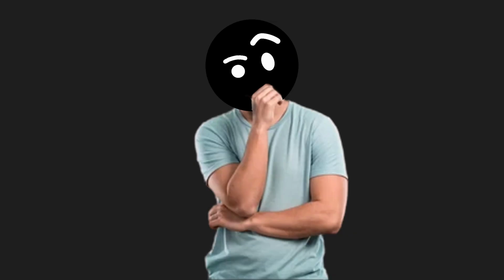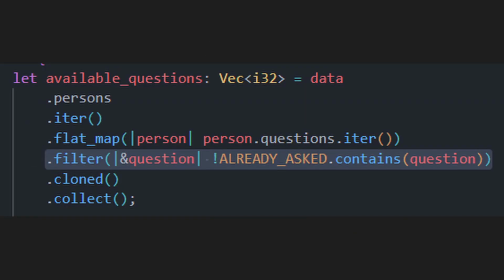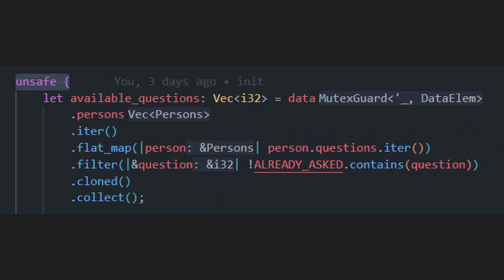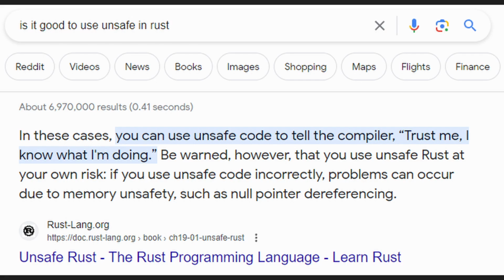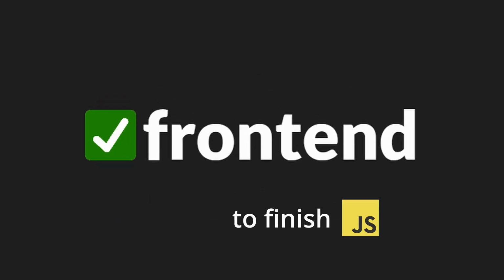How can we fix that? By storing the questions we have already asked in a variable and making sure that they don't get chosen again by adding an extra filter. Also, I used unsafe because I was in a rush to finish the backend. Apparently that makes the whole code crash if the code inside unsafe panics. Good to know. By that point the backend was almost finished, so I moved to the front end to finish the JavaScript part of it.